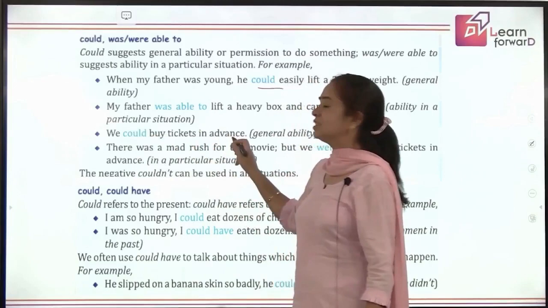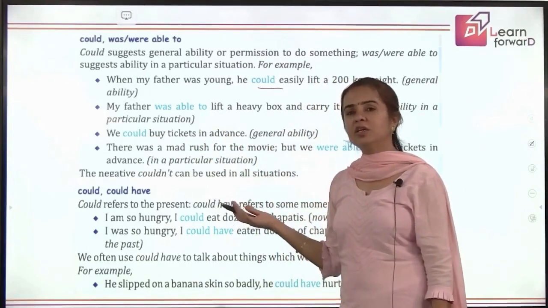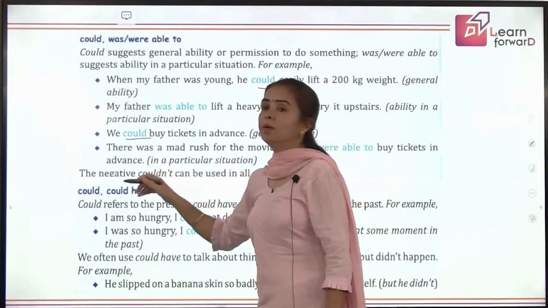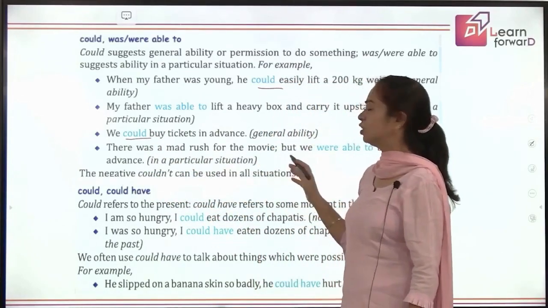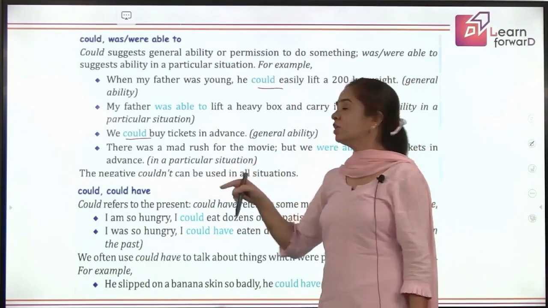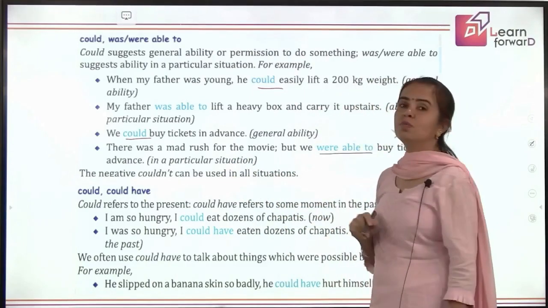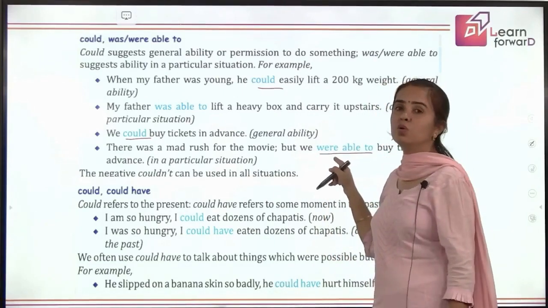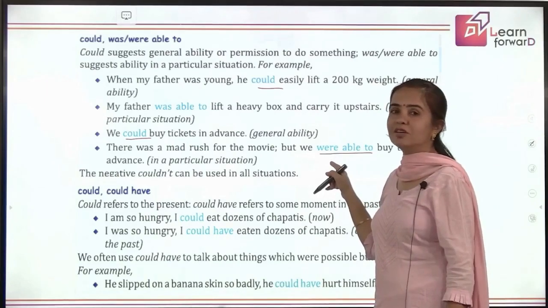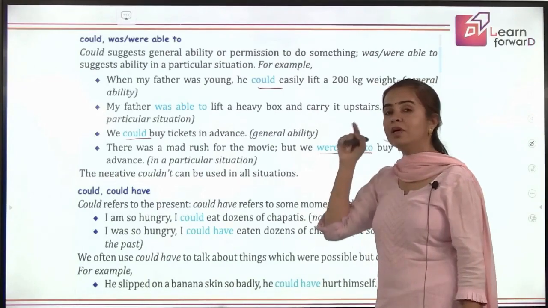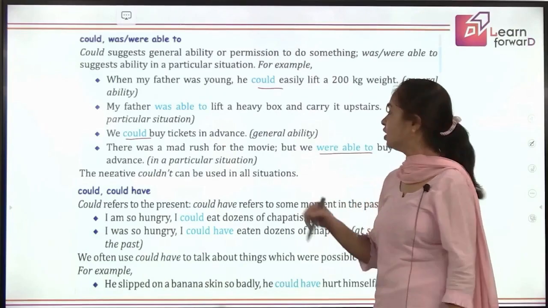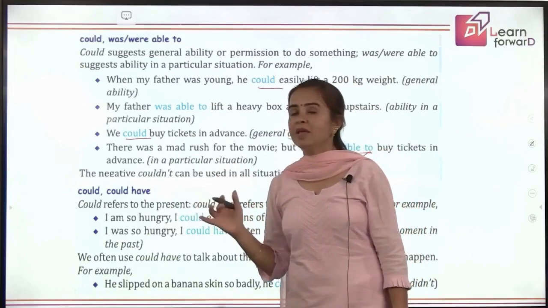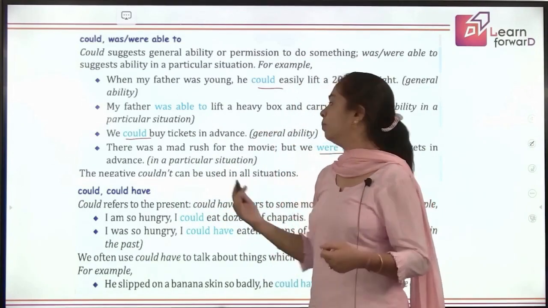We could buy tickets in advance. That means you had the general ability to do it. You could do it, general ability. But when you say there was a mad rush for the movie, that means in that particular situation, we were able to buy tickets. In that situation also. So here you will not say we could, because here you are not talking about the general ability to get the tickets. In that particular situation of mad rush at the window, you were able to buy the tickets in advance. So that makes the difference between can, could and be able to.